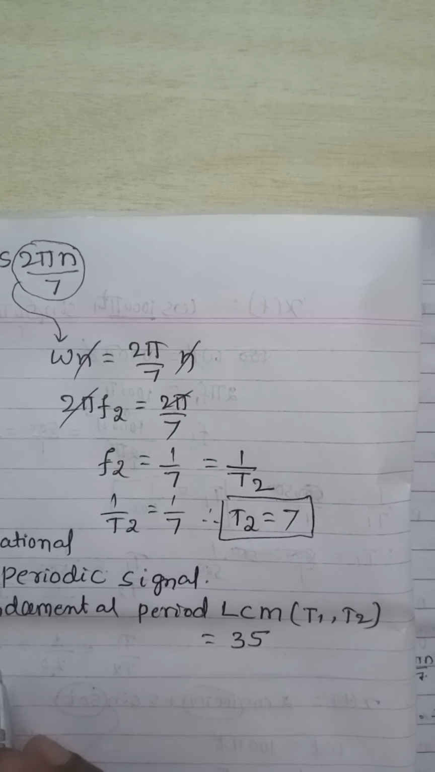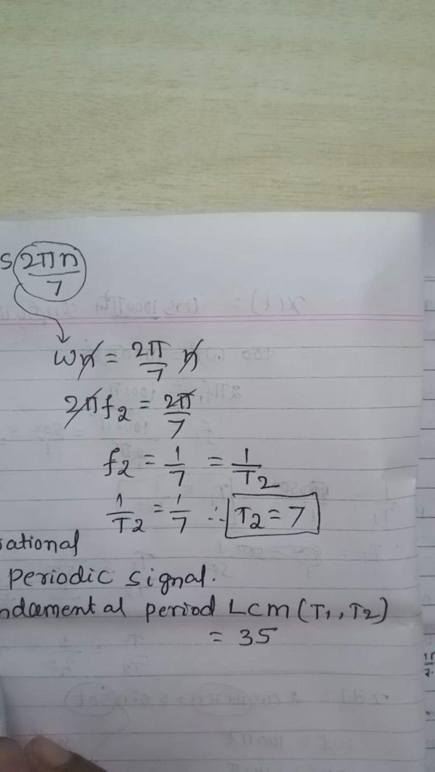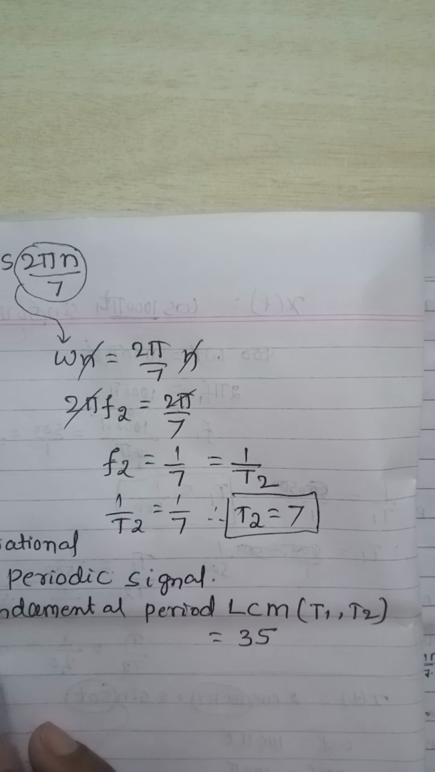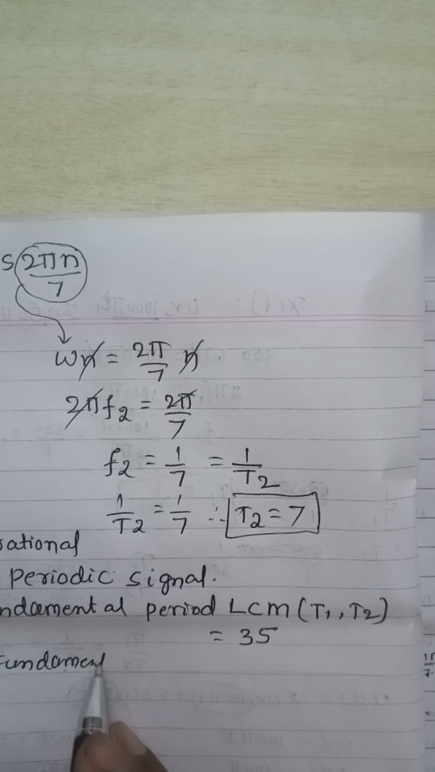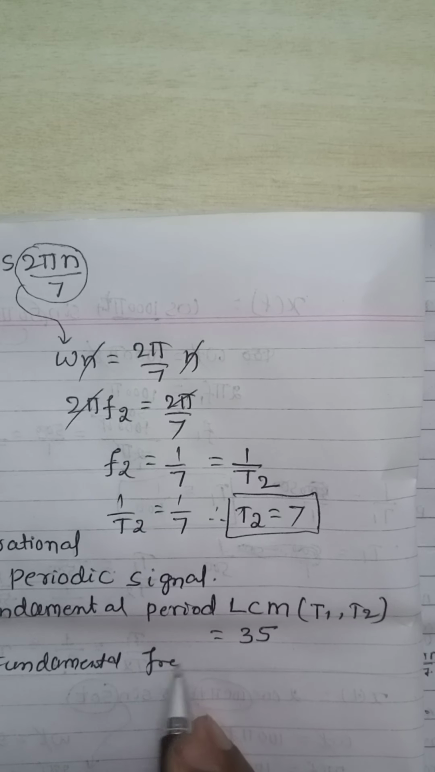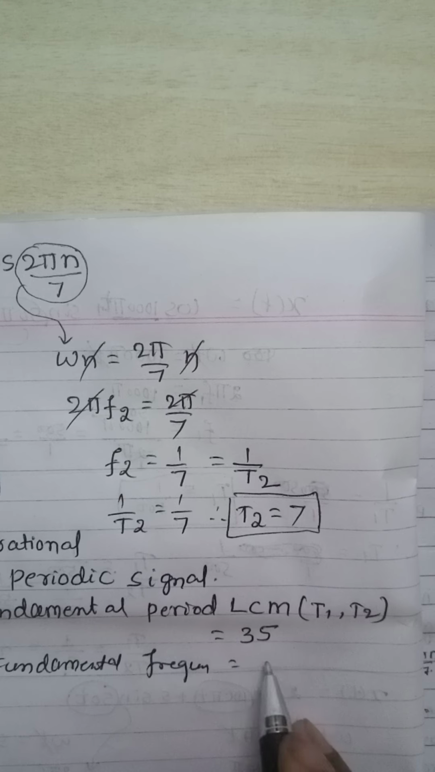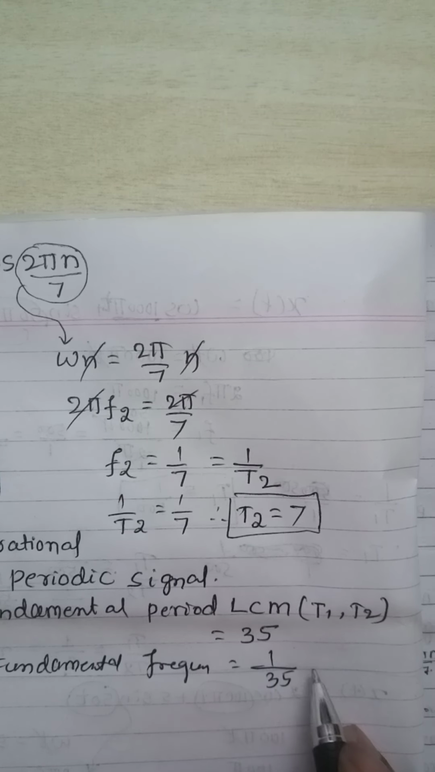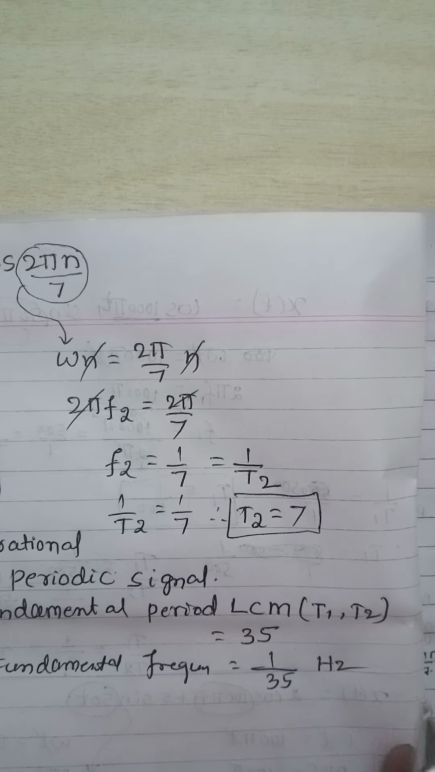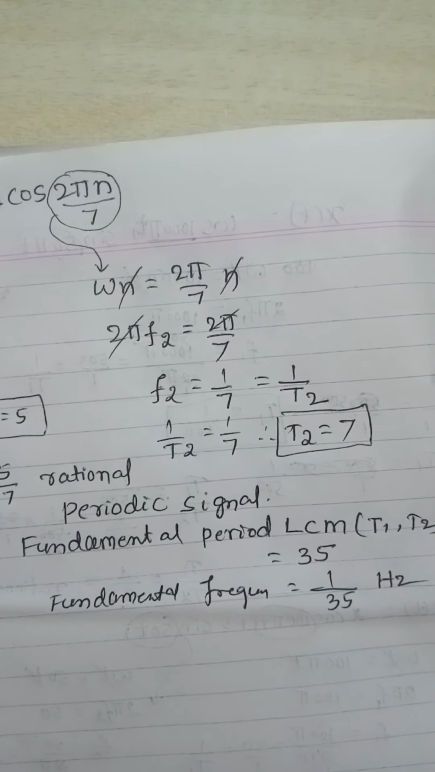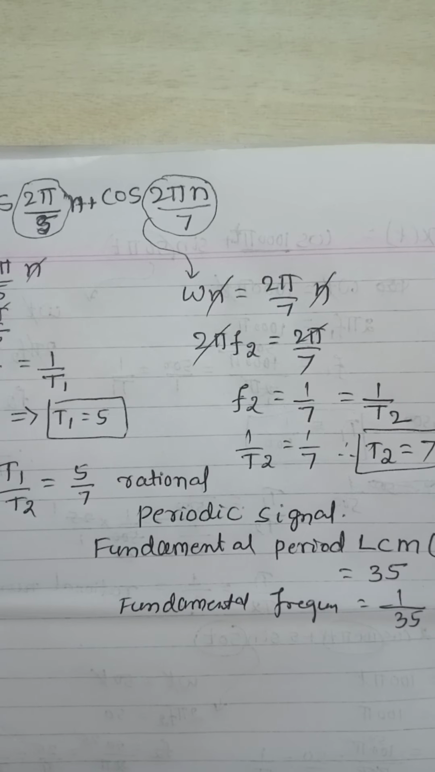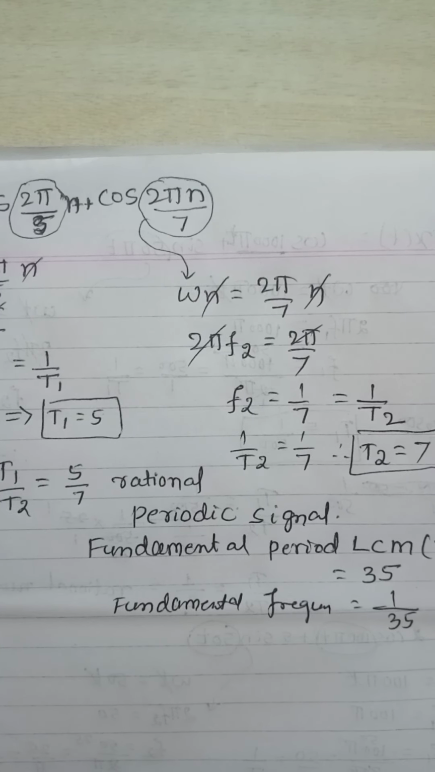If somebody asks in an examination for the fundamental frequency, then the fundamental frequency will be the reciprocal of this. It is not asked here, but if it is asked in the examination, fundamental frequency equals 1 by fundamental period, that is 1 by 35. That is not asked still, but it can be asked also. This is one problem which is solved for discrete signals.